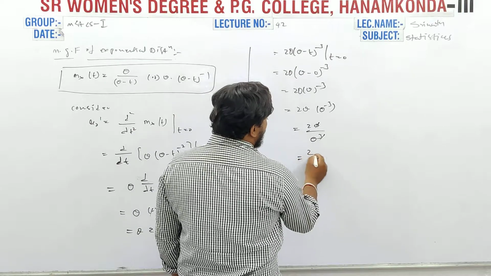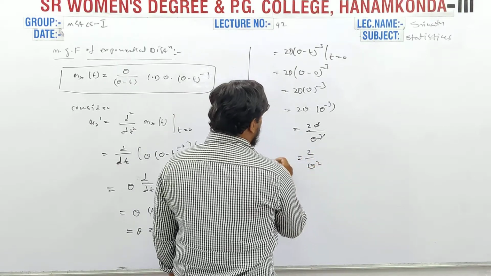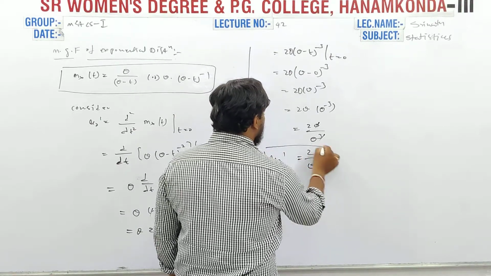Theta gets cancelled. 2 by theta square is mu2 dash.